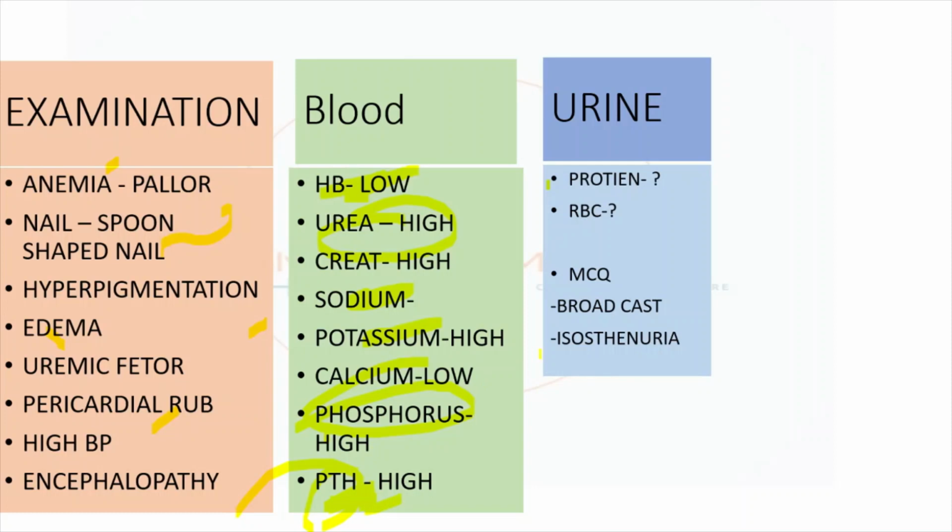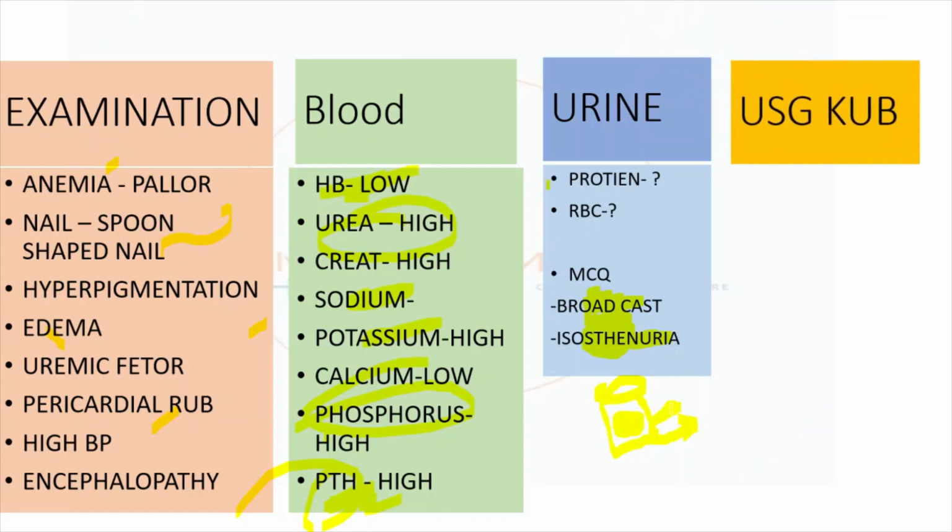So from an MCQ point of view, there might be presence of broad casts. Broad cast is nothing but the tubules are getting dilated. There might be formation of cast inside the tubules. Or there is the presence of isosthenuria. Isosthenuria is nothing but the urinary specific gravity can't be changed. The urine will be produced at a particular specific gravity because there is no concentrating or diluting capacity.